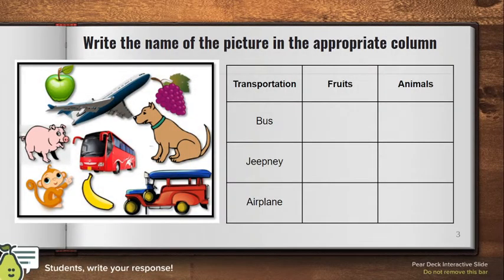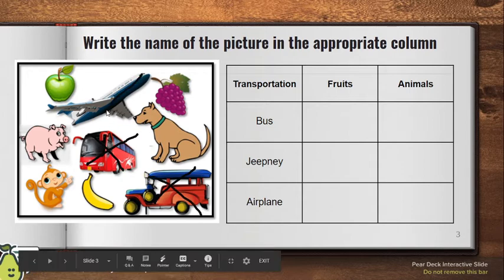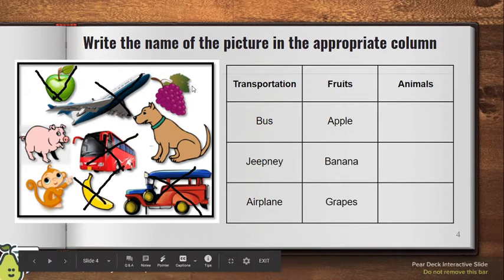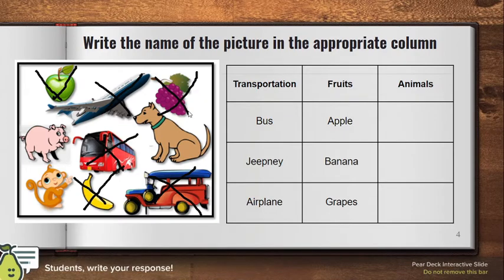So bago tayo magsimula, meron akong simpleng activity para sa inyo para malaman natin ano nga ba talaga yung set. The first one is write the name of the pictures in the appropriate column. Now, ginawa ko na yung first column under transportation. Under transportation, we have here bus, jeepney, and airplane. Now, ano naman ba yung mga bagay under fruits? We have here apple, banana, and grapes. How about for animals? We have monkey, pig, and dog.